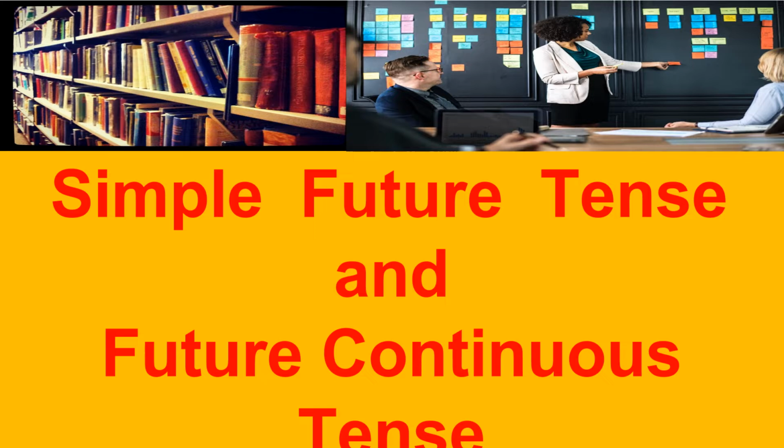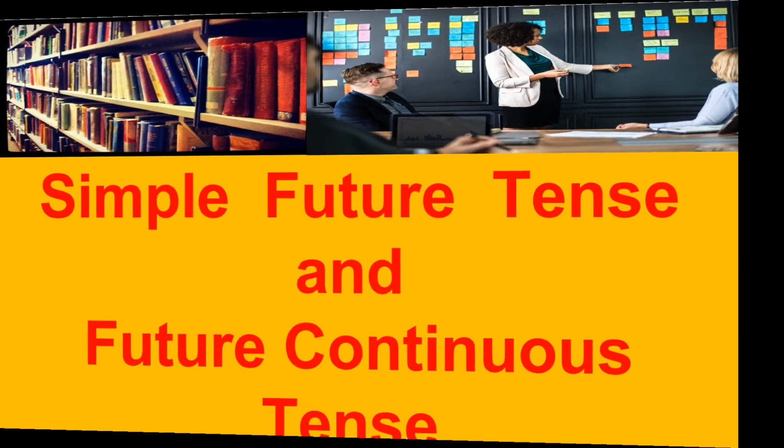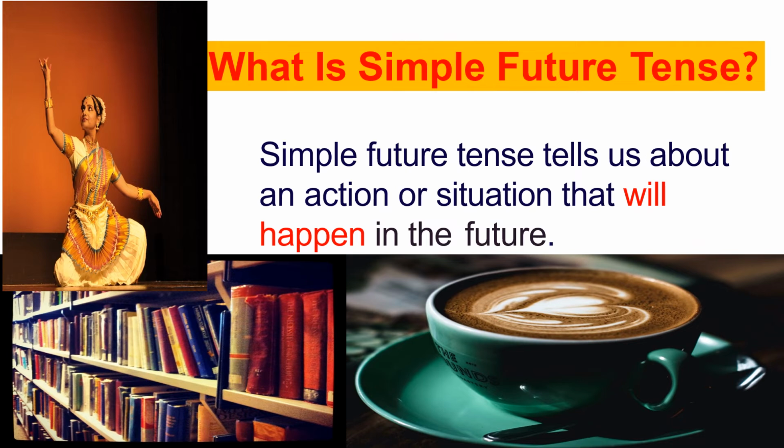First of all, let's understand what is simple future tense. Simple future tense tells us about an action or situation that will happen in the future. कि भविष्य में क्या होने वाला है. भविष्य अभी भी हो सकता है, शाम को, कल, परसों या ईयर आफ्टर.